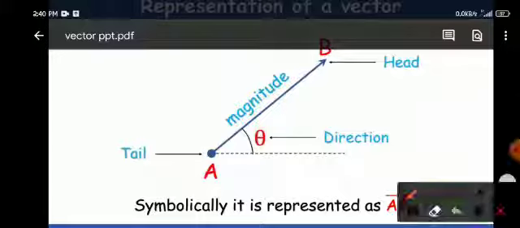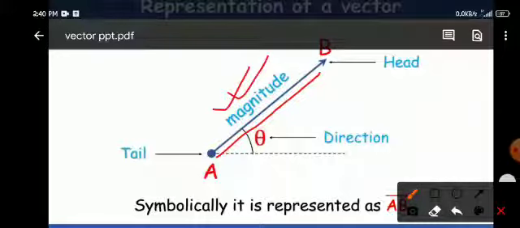So here the length of this arrow represents the magnitude of the vector, the arrow represents the direction, and the arrow end is known as head and the other end is known as tail of the vector.